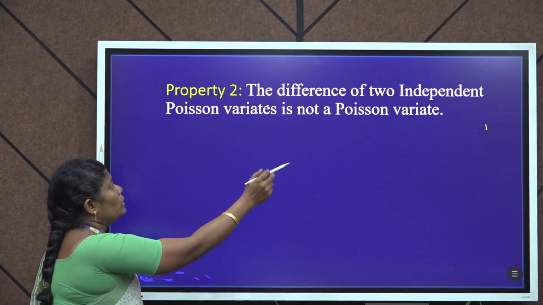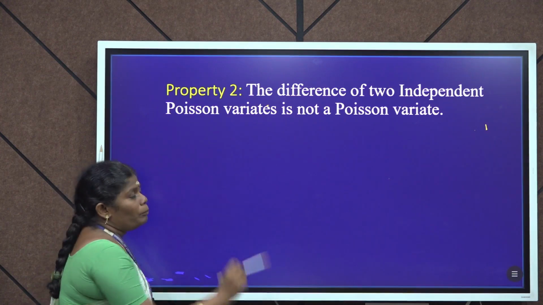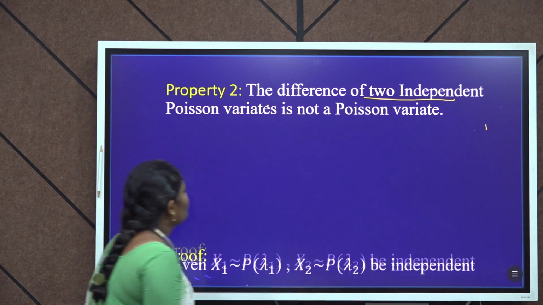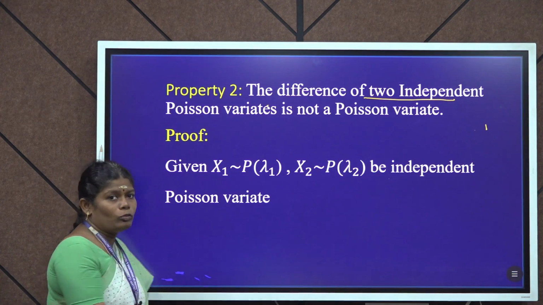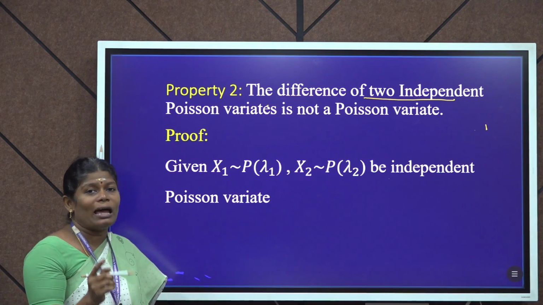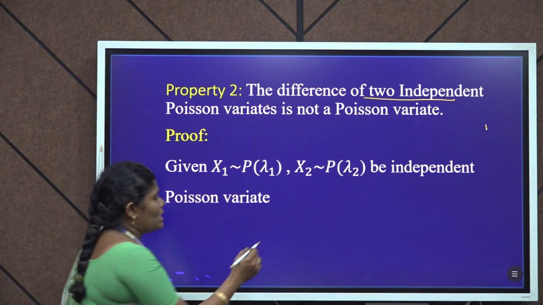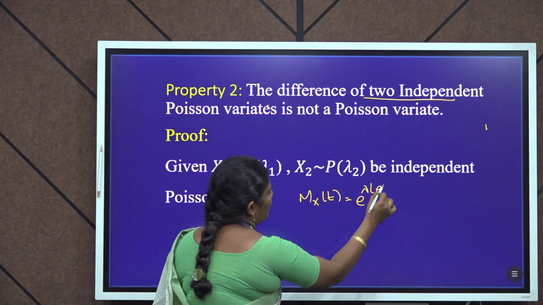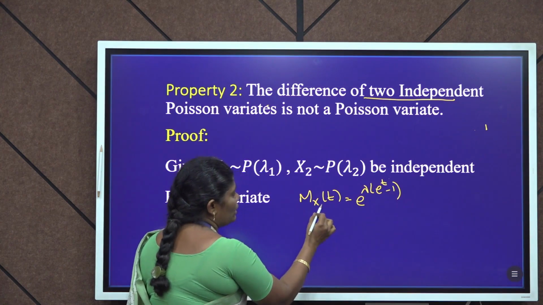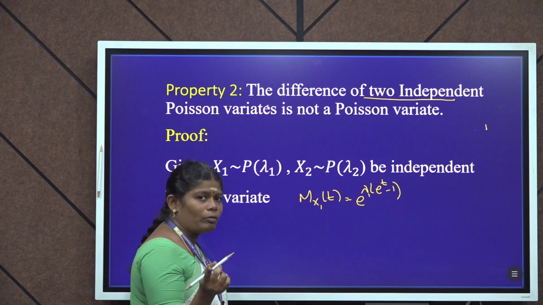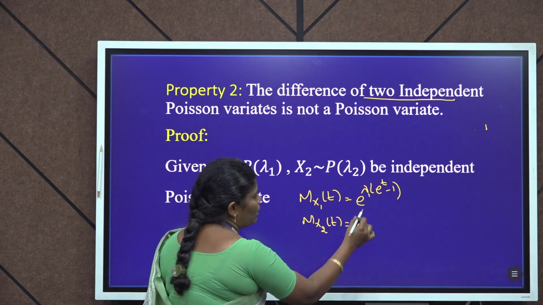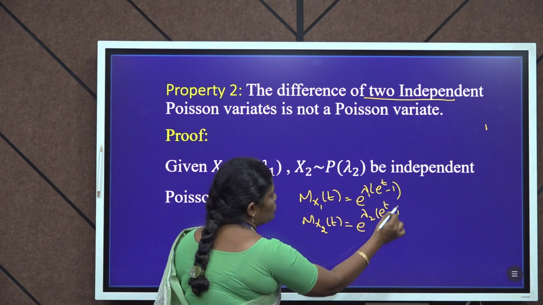Property number 2. The difference of two independent Poisson variates is not a Poisson variate. Given two independent Poisson variates X1 and X2 with parameters λ1 and λ2. Since M_X(t) = e^(λ(e^t − 1)), M_X1(t) = e^(λ1(e^t − 1)) and M_X2(t) = e^(λ2(e^t − 1)).